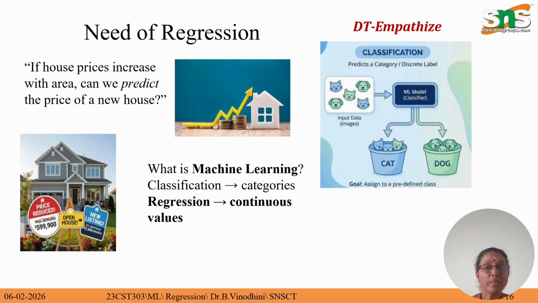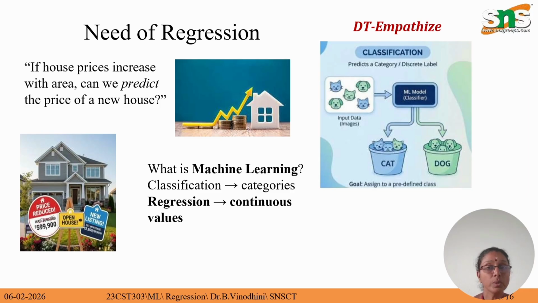So first, why do we need regression? Suppose you have a task: if house prices increase with area, can we predict the house price for a new house? For this, we cannot use a classification algorithm, because classification is mainly used for classifying binary, categorical values, like whether a particular customer is going to buy the house or not.